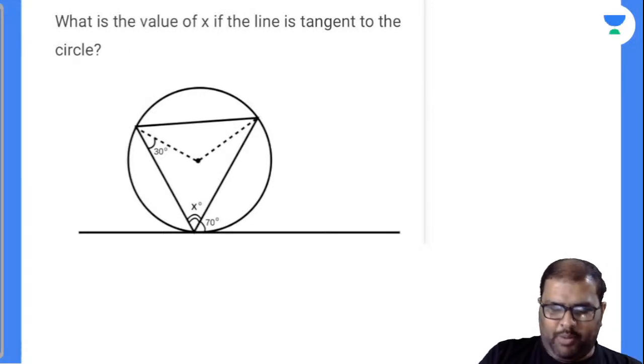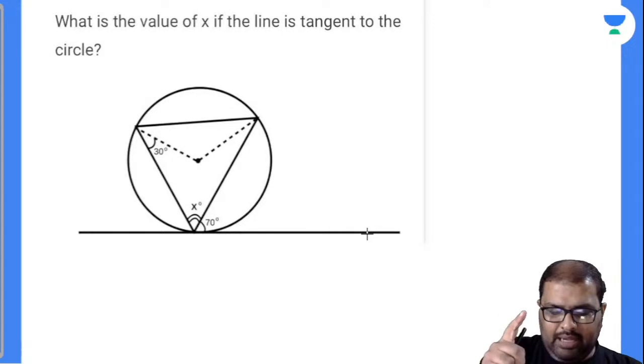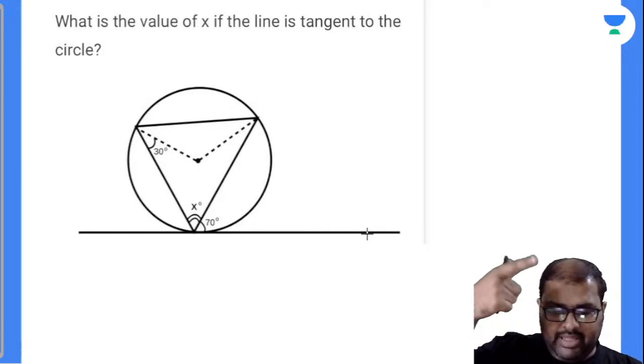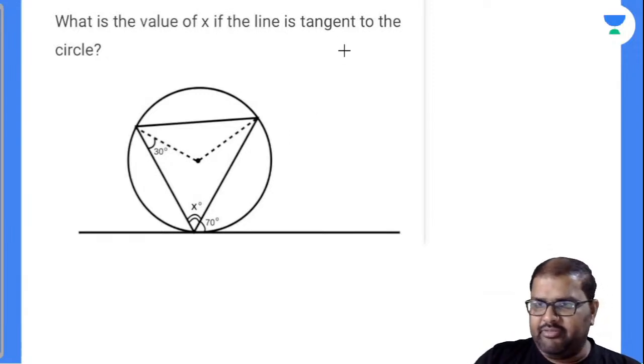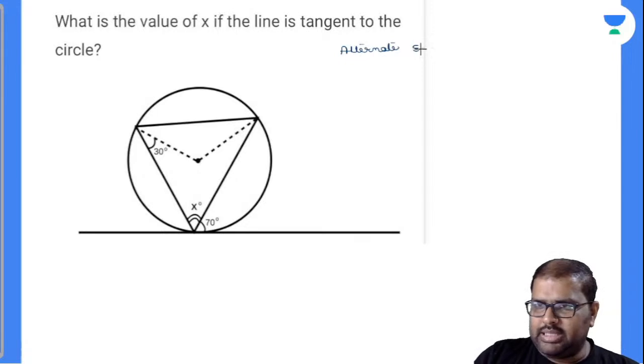So therefore we have a property. This is nothing but a chord of the circle, and this is nothing but a tangent of the circle. The angle made by the chord and tangent will be equal to the angle made by the chords in the alternate segment, which we call the alternate segment theorem. How many of you remembered this? The angle made by the chord and the tangent will be equal to the angle made by the chords in the alternate segment.